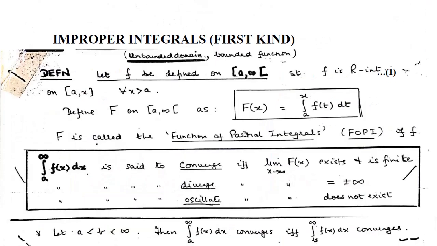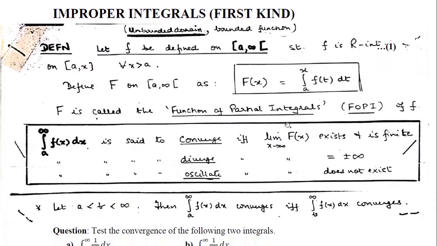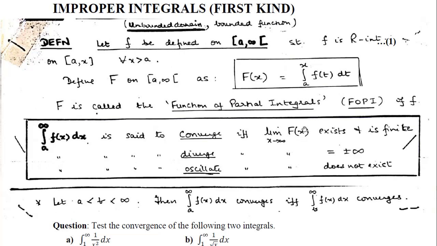We will try to find its limit as s tends to infinity of this F(s). That will give us the limit of the integral a to s, that means tending to the integral a to infinity, and that will give us the estimate of what we desire. We desire this integral a to infinity of this function.